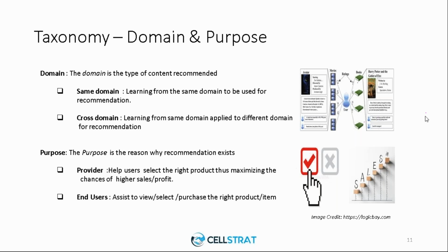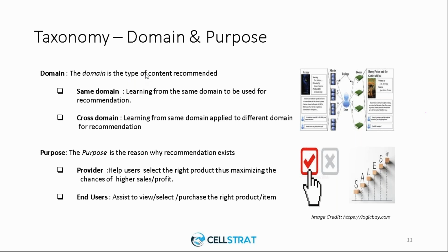So those are all commonly referred to as taxonomy, and even recommender systems have taxonomy, in the sense there are different things or attributes which a recommender system should possess, based on which the recommender systems will actually be designed. So what are the things in general is considered for designing a recommender system?